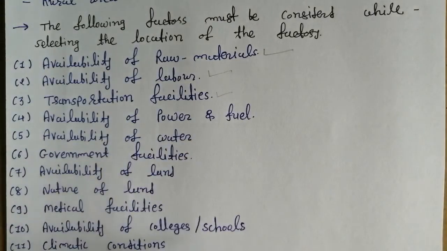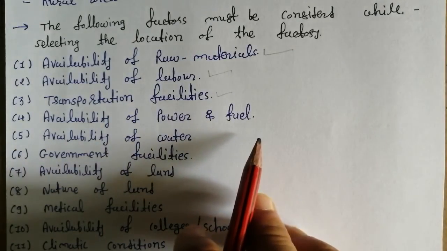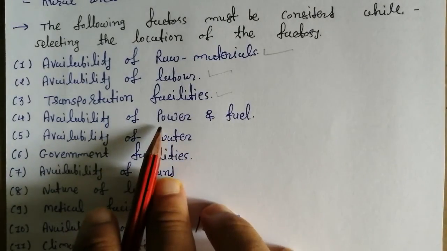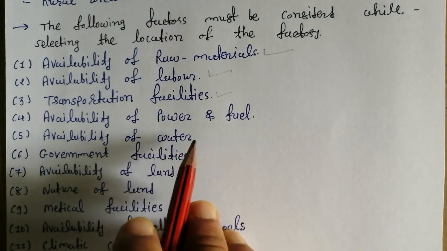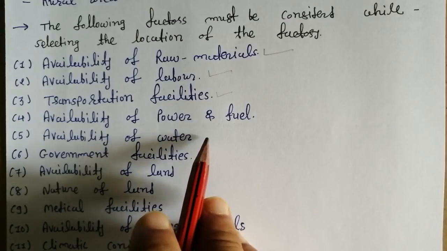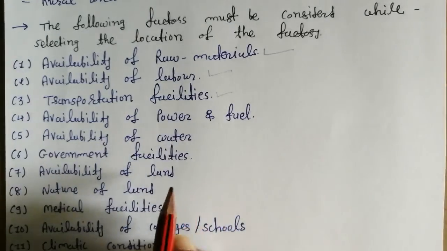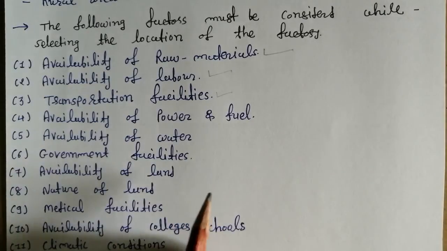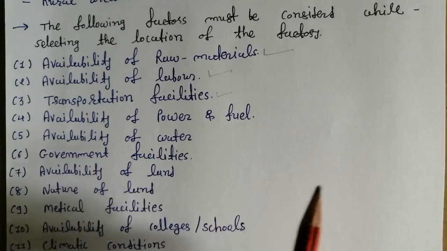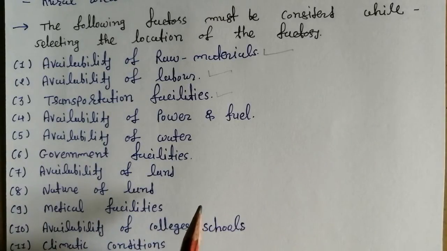So you must select the region or area where we can easily get power and fuel. Availability of water, right? Without water we can't imagine our machinery as well as our human beings. Water is necessary, water is required. Without water we can't imagine our production, our workers, right?